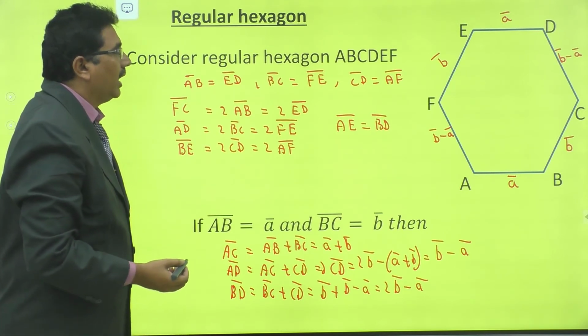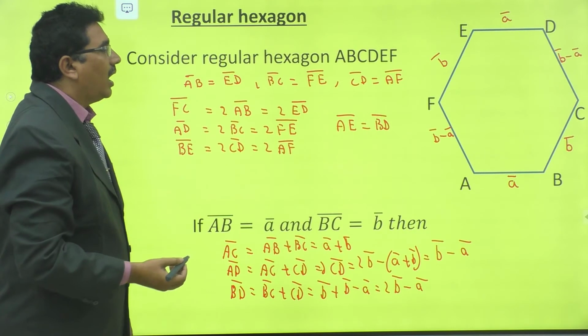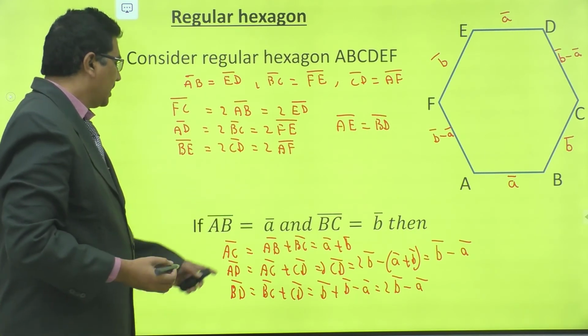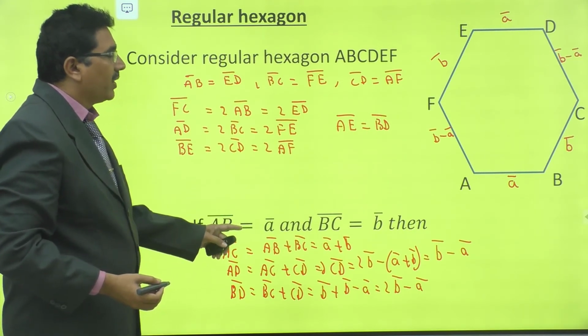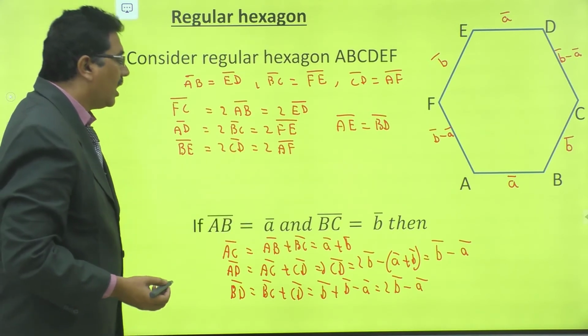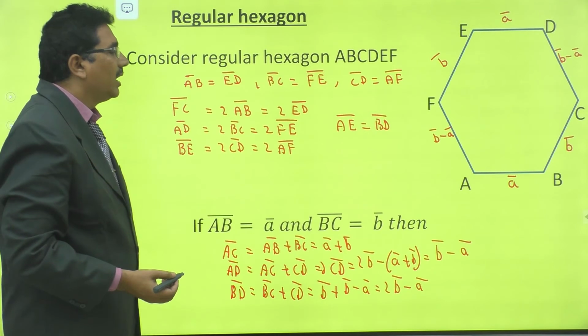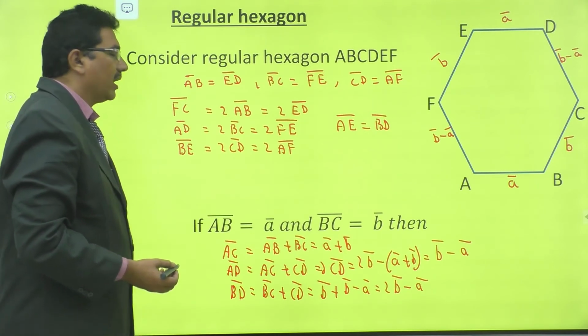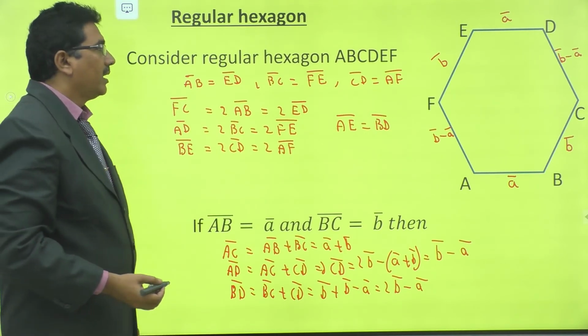Now we have found all the sides and all the diagonals of a regular hexagon.